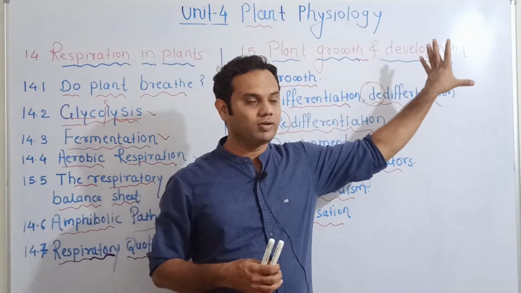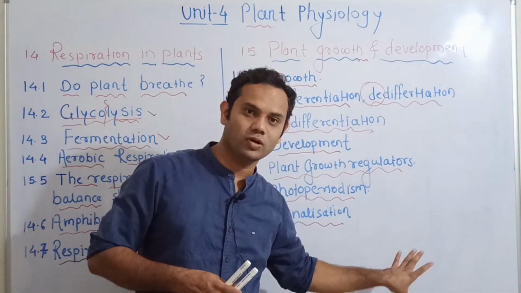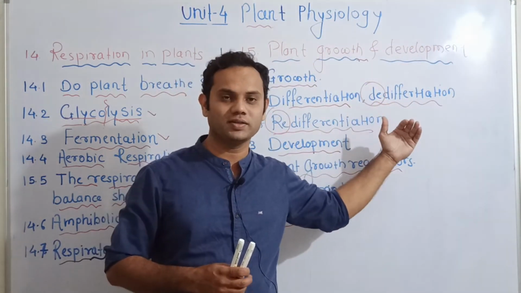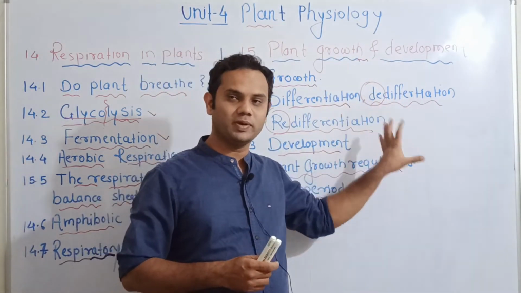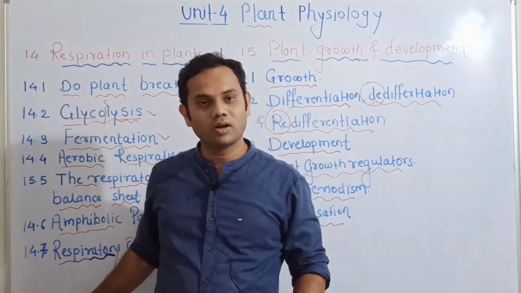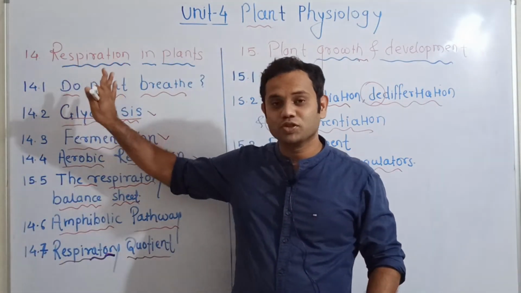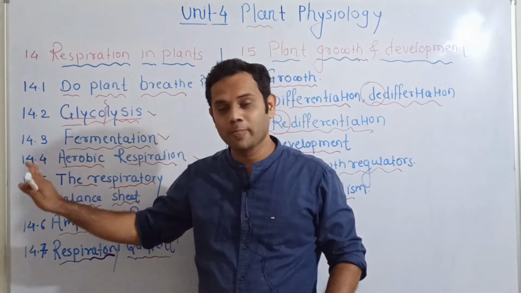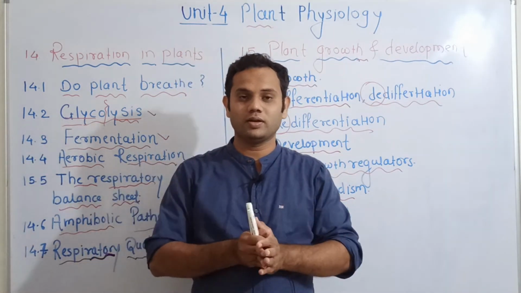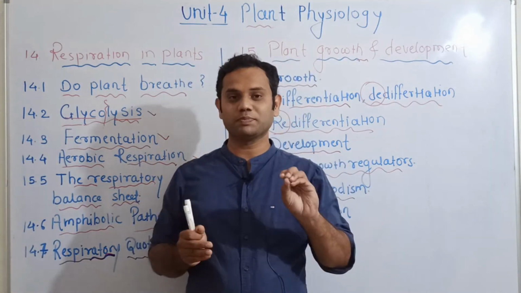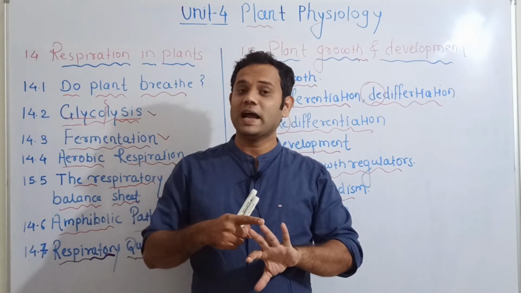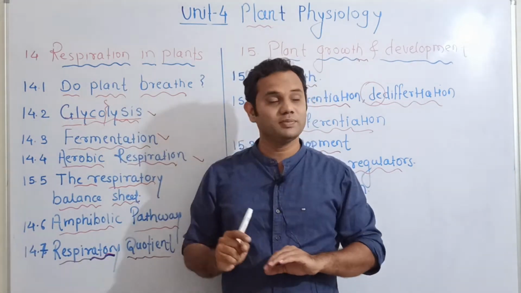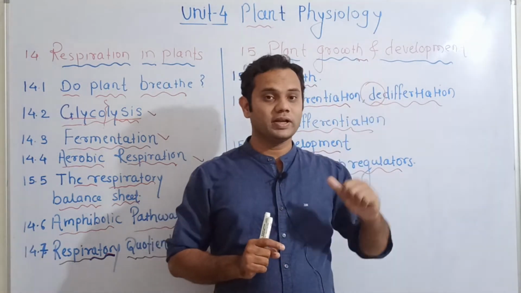Plant growth and development deals with the overall growth of plants and the different factors and hormones related to it. The 14th chapter talks about the entire process of respiration. In total, 5 chapters are there: transport in plants, mineral nutrition, photosynthesis in higher plants, respiration in plants, and plant growth and development.